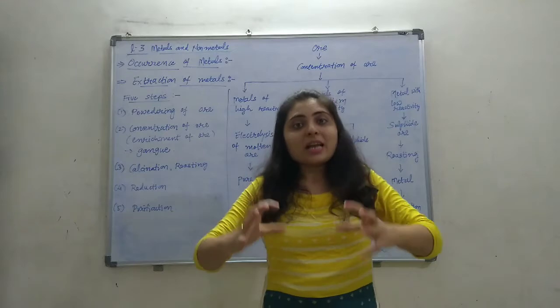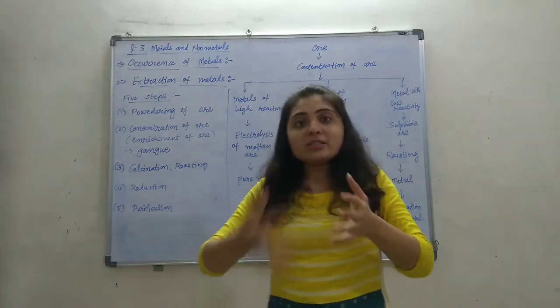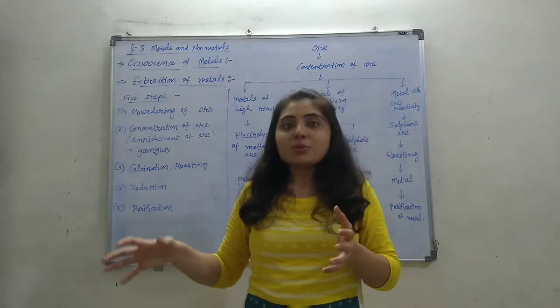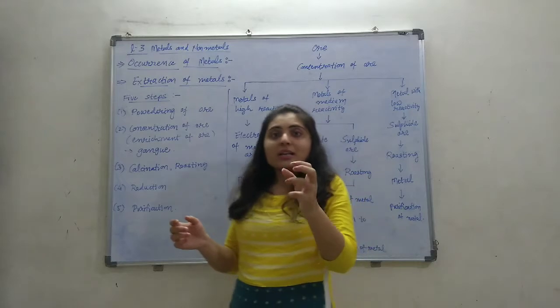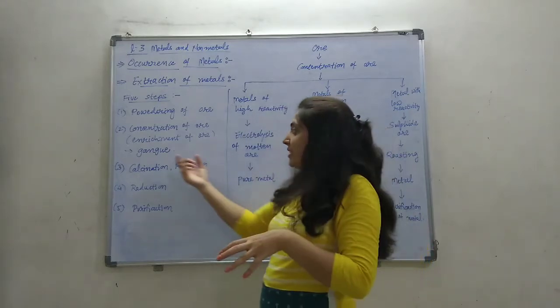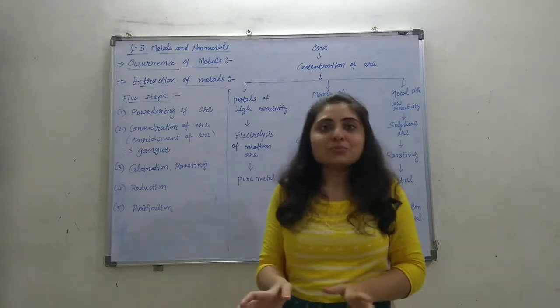If we want iron, then iron compound should be enriched. Other impurities and other metal compounds should be removed. And impurities present in this ore, like soil and sand, etc., are known as gangue. So we have to remove this gangue and other impurities.